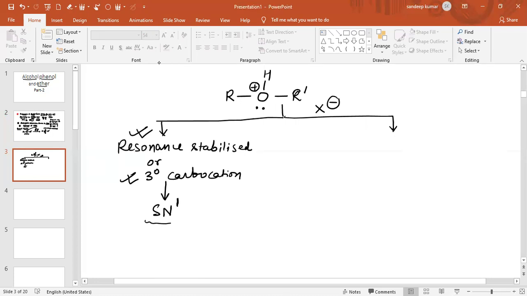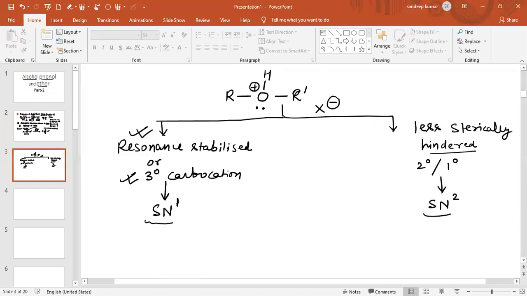Then the cleavage of the bond follows the SN1 mechanism, because this is a nucleophilic substitution reaction. If the carbon is less sterically hindered, like a 2-degree or 1-degree carbon, then the mechanism followed by the reaction